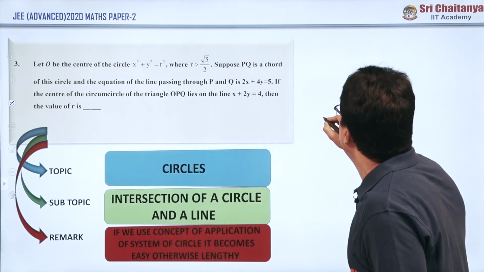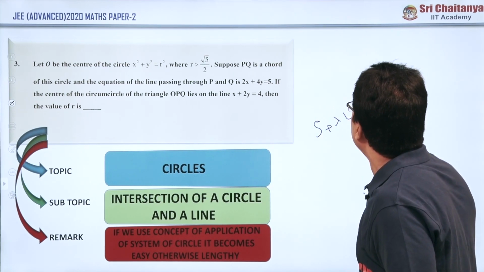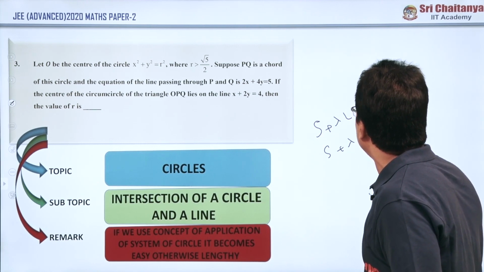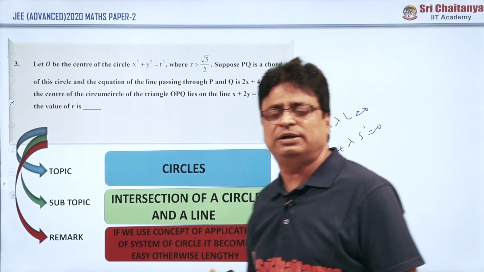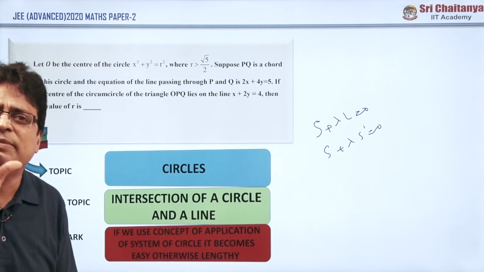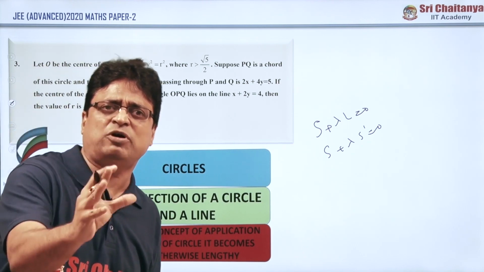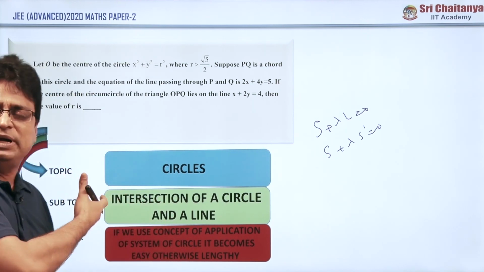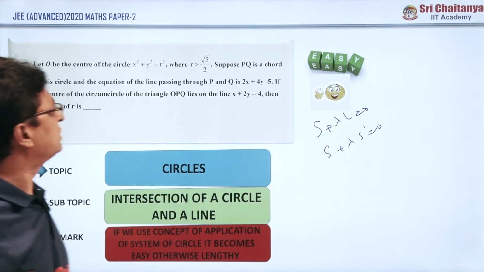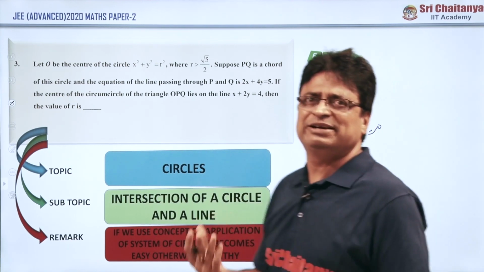What I told in the previous video is that you need to solve all the problems based on S plus lambda L equals 0 or S plus lambda S dash equals 0. This is one of the favorite topics for IIT. The majority of times, questions were repeated based on this fundamental only, that I have emphasized and focused more on. The same thing happened in the 2020 paper 2 also, and the majority of people considered it a very easy question, very easy question.